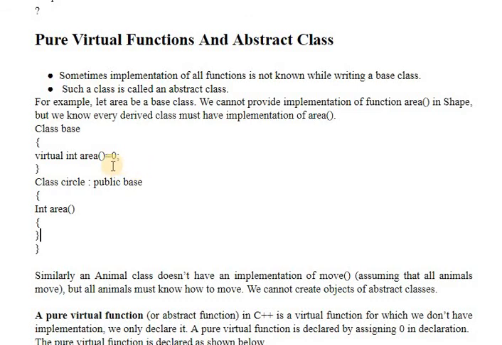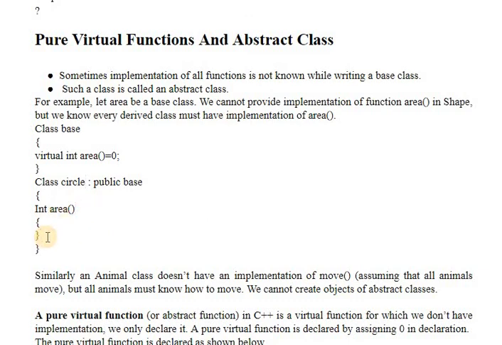This pure virtual function can have parameters, or it can be without parameters. The scenario is that we have a base class, but in the base class we do not know what to include inside the implementation of this function. We have created a circle class from base, and this derived class must define this particular function area.